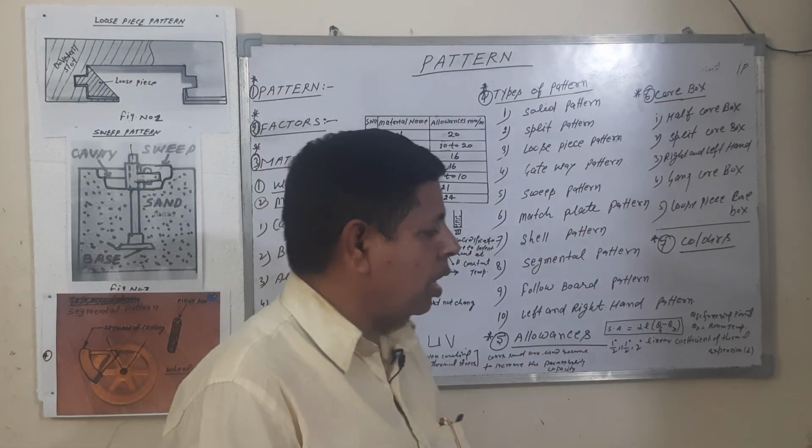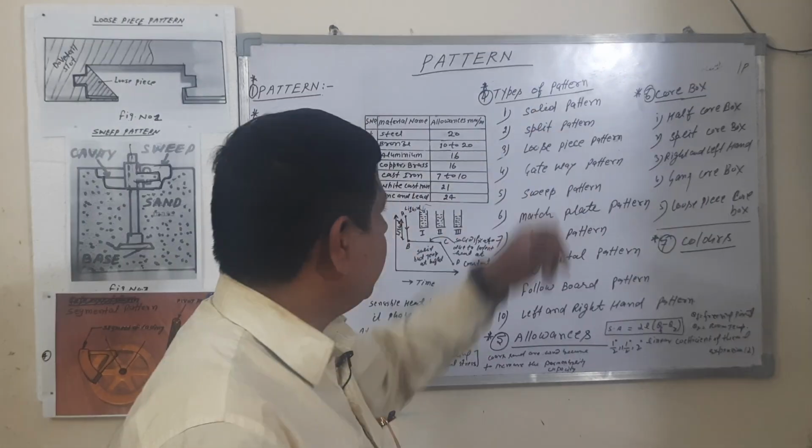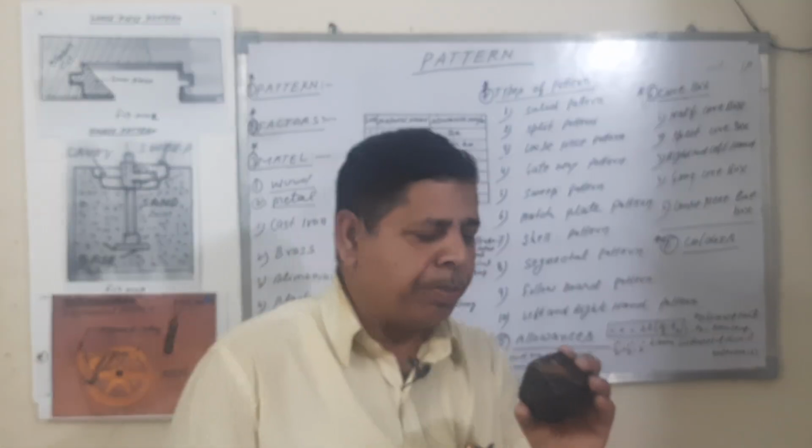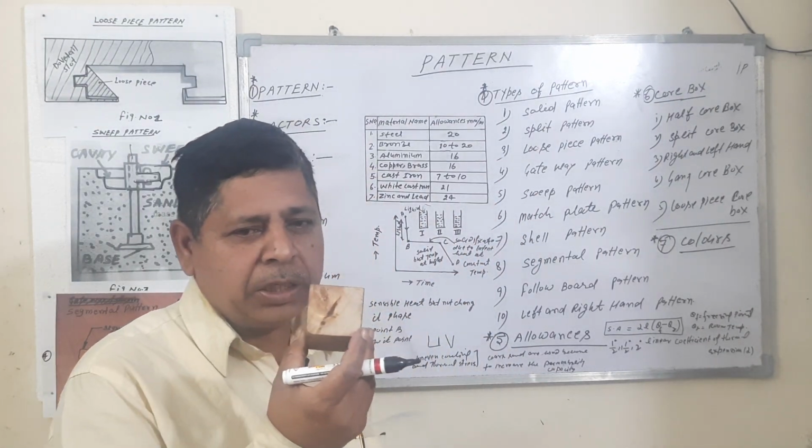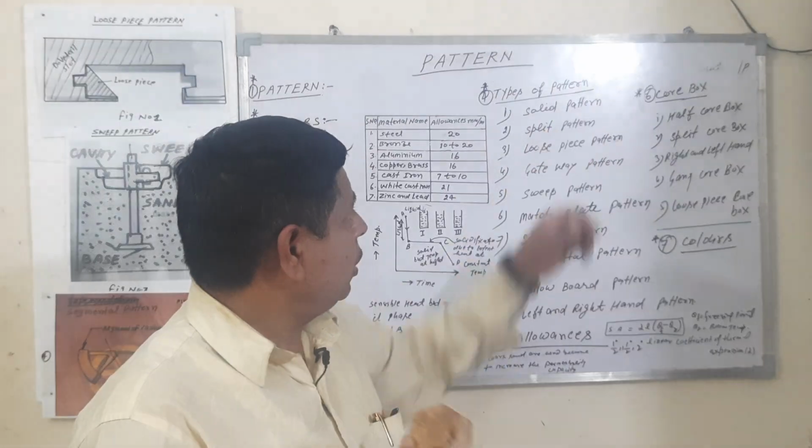Different types of patterns are used for casting. Number one is solid pattern. This is a solid pattern. There is no parting. There is no joint. Okay, this is a solid pattern.